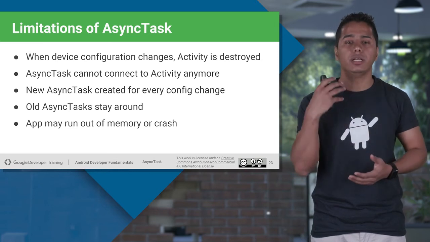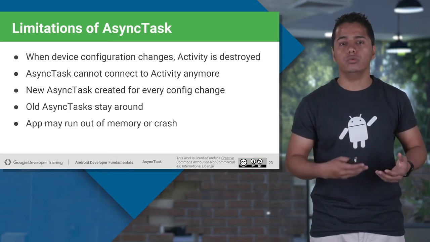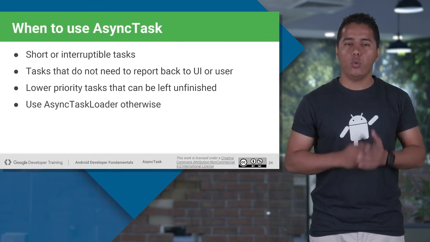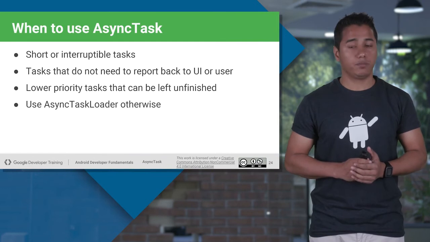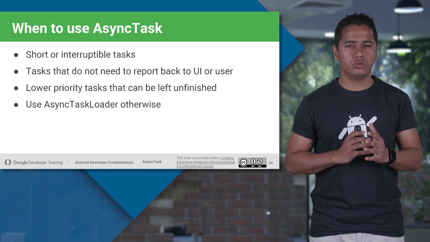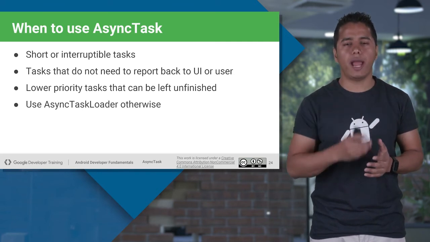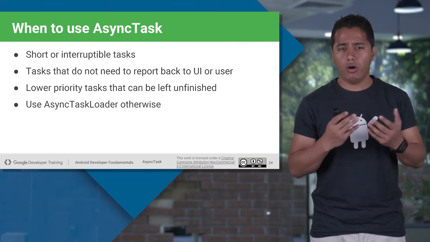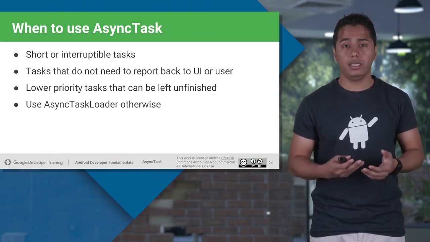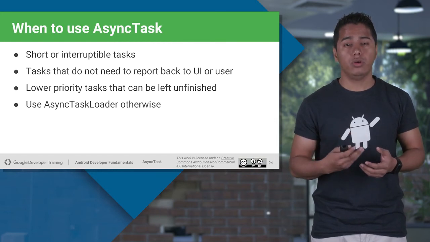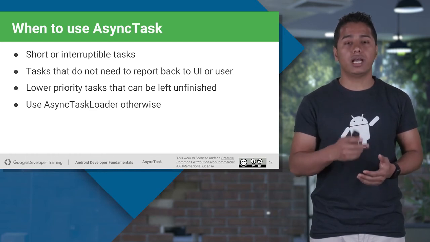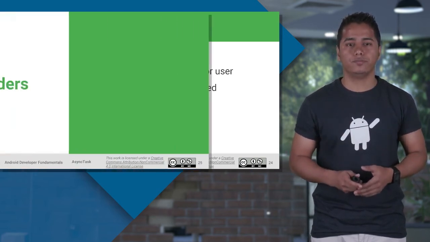So you might have to create a new async task class, or you might want to put in code which will retain that previous async task class. So when exactly do you want to use the async task class? Well, for all your short and interruptible tasks, and whenever you do not often want to report back to your UI thread, and for all your low priority tasks. If you think that your task has a high priority and it might run for too long and you want to update your UI very often, then I would suggest you start using async task loaders.